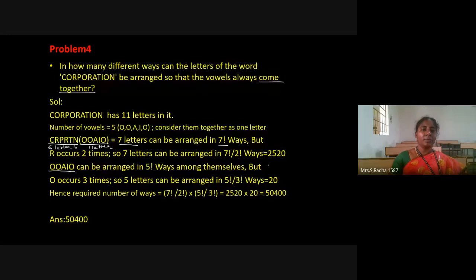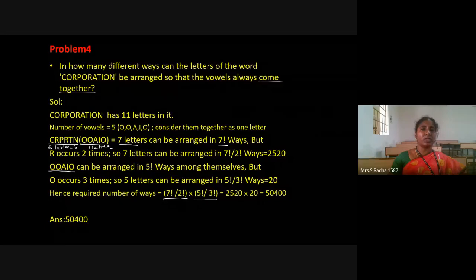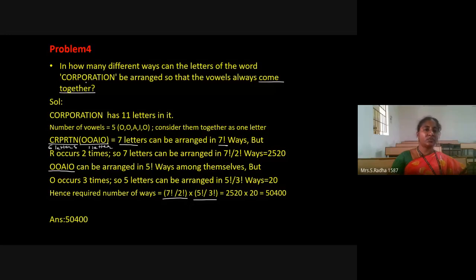Now we have to multiply these two, because these are the two conditions. Total 7 letters with R repeated 2 times, and among the vowels, it is 5 factorial with O repeated 3 times. We multiply these in order to satisfy the question's condition: vowels come together. The total number of different ways the letters in the word CORPORATION can be arranged, the final answer, is 50400.